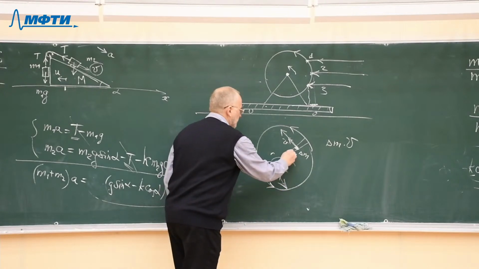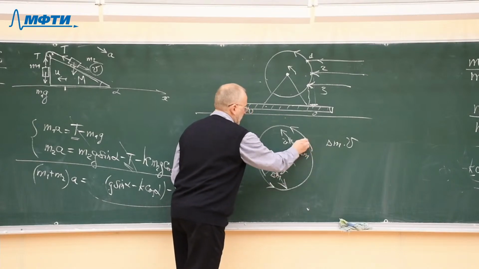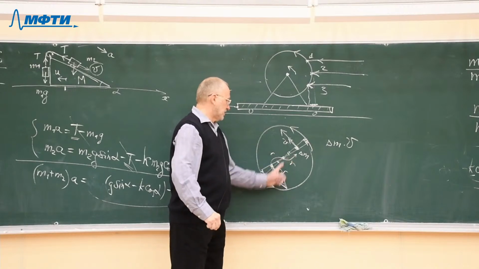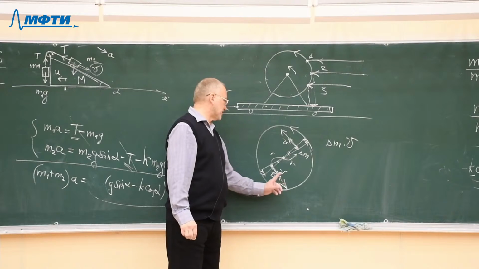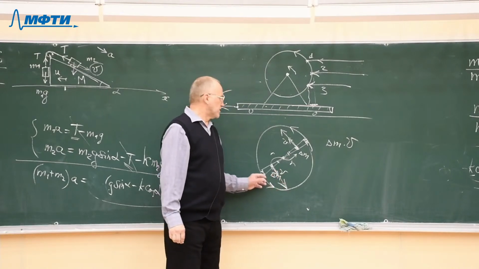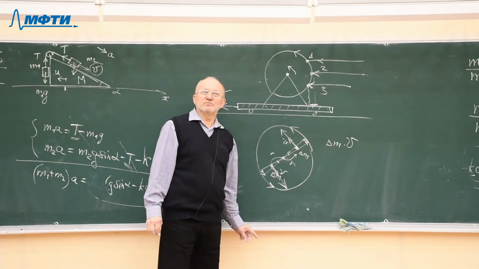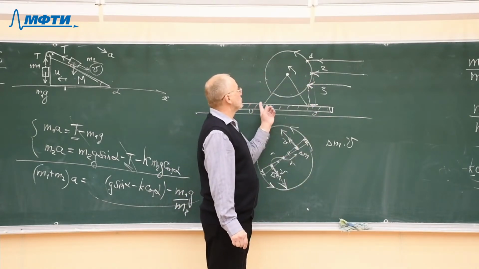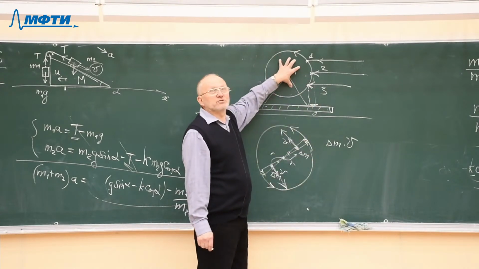And all other points inside this sector of the cylinder, after we add these two momenta, will give 0 momentum. So a rotating cylinder has 0 momentum, regardless of the speed of rotation and regardless of the direction of rotation.